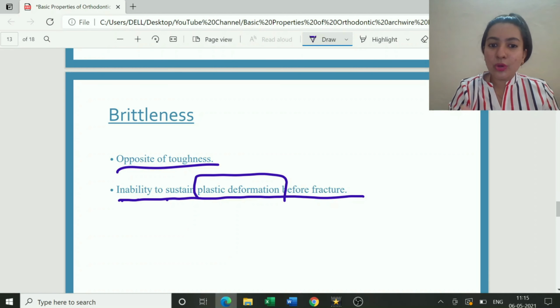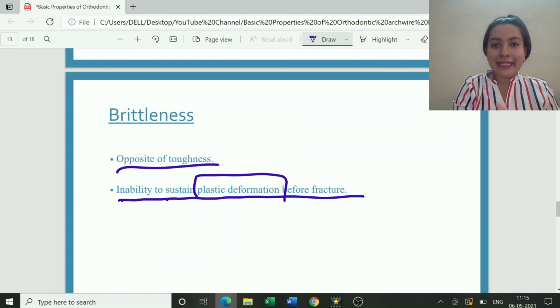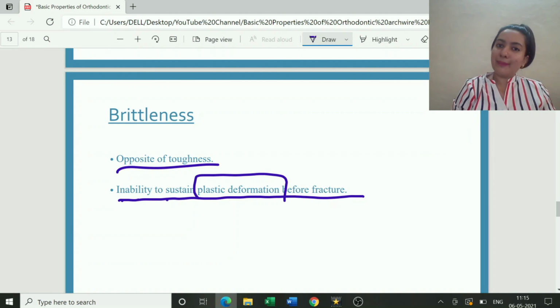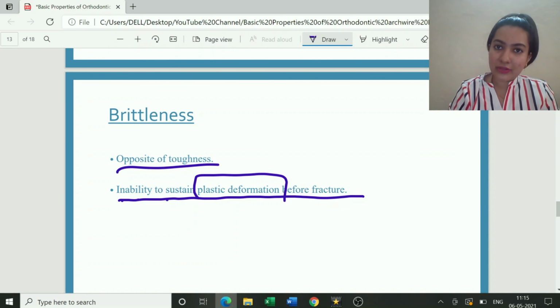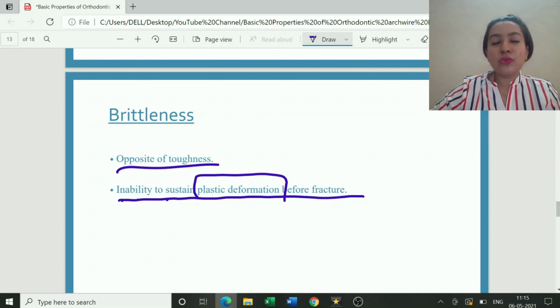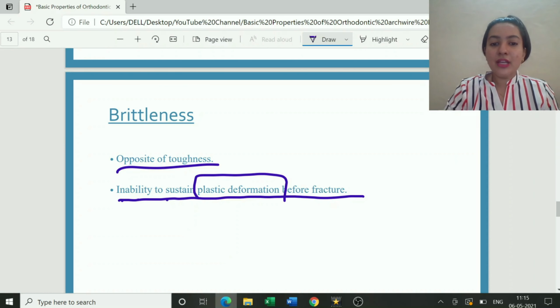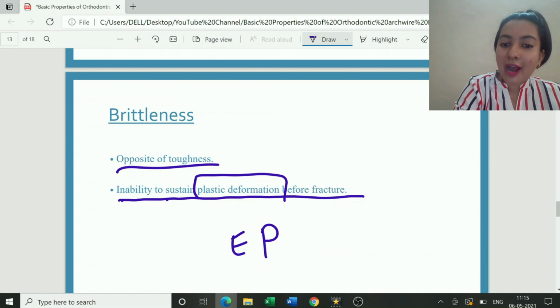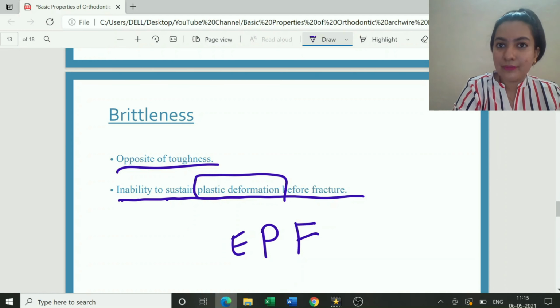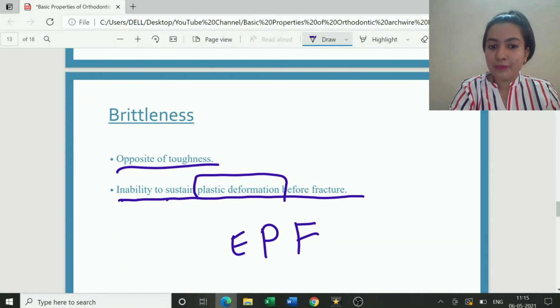There is no concept of plastic deformation here. The things which we saw earlier: when you apply a particular amount of force, there is elastic deformation where it will come back to its original position. If you apply a larger amount of force, there is plastic deformation, where it is permanently deformed and will not come back to its original shape. If you apply further force, it will fracture. First there was the elastic limit, then the plastic limit, after which it fractures, at the rupture point.